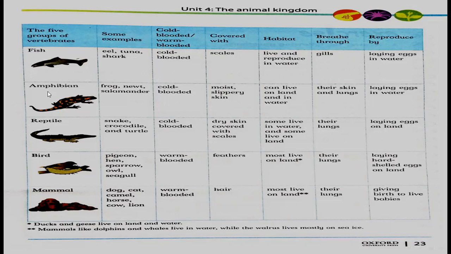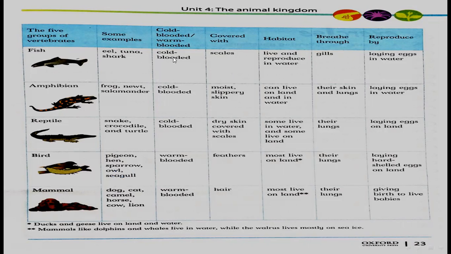Again, here you see whale, tuna, shark are examples of fish. Frog, newt, salamander are examples of amphibians. Snake, crocodile, and turtle are examples of reptiles. Pigeon, hen, sparrow, owl, seagull are examples of birds. Dog, cat, camel, horse, cow, lion are examples of mammals.